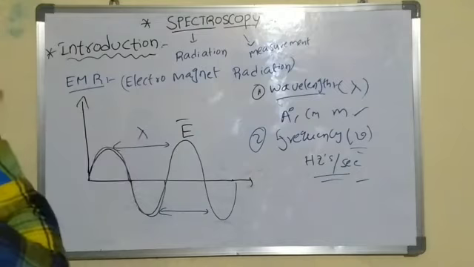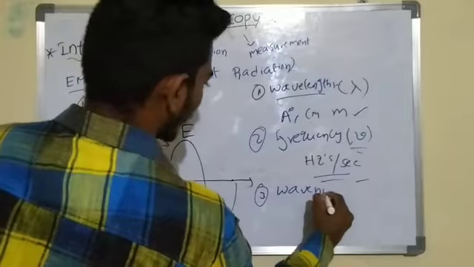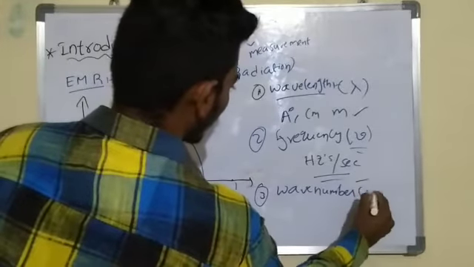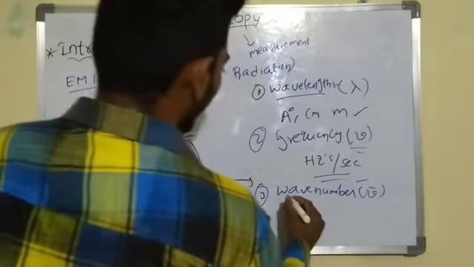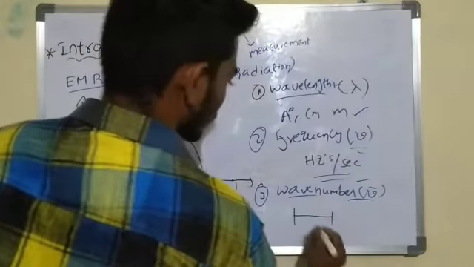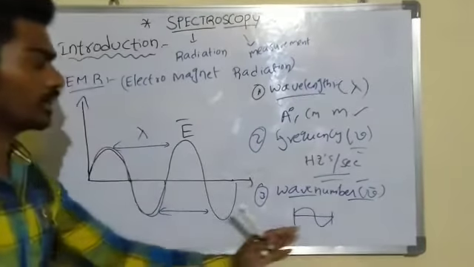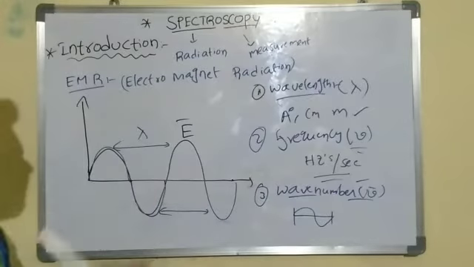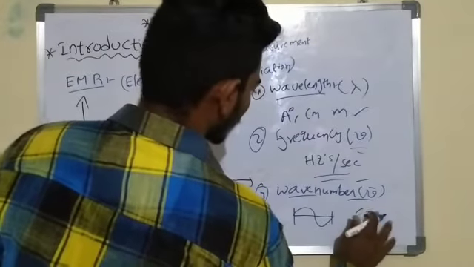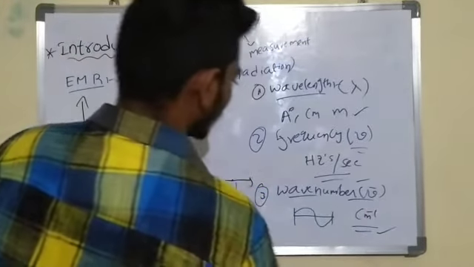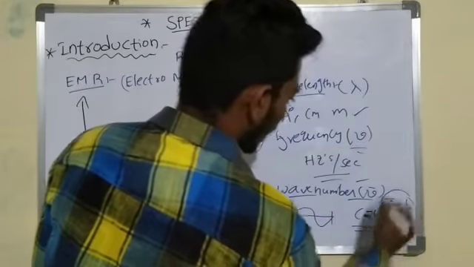Now another important point, that is wave number. It is denoted by mu bar. Simply, this is the unit distance. The number of waves passing through this unit distance is called wave number. Its units are centimeter inverse. Mu bar is also denoted by 1 by lambda.